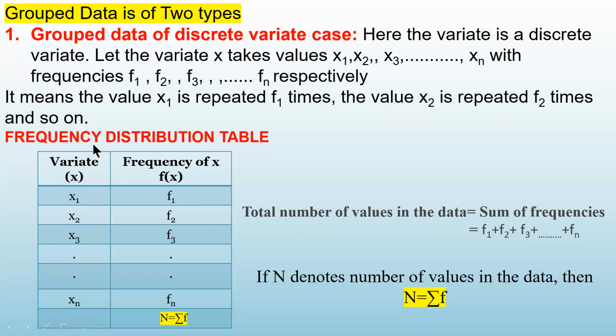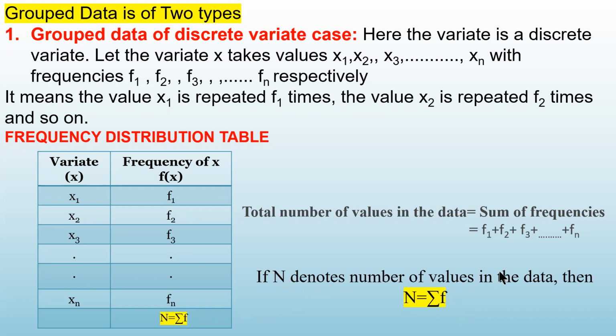Okay, so generally if the variable x is taking values x1, x2, x3 up to xn, along with the frequencies F1, F2, F3, Fn. And if you add all these frequencies, that is the summation of F. That means if you add all the frequencies F1 plus F2 plus Fn, what are you going to get?